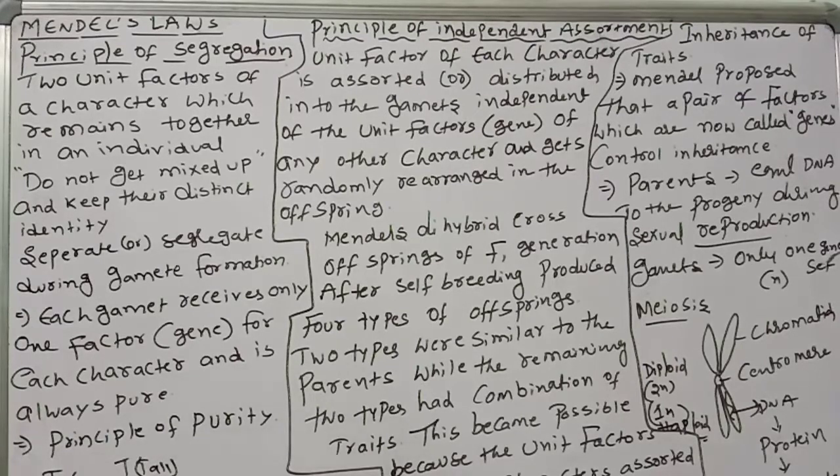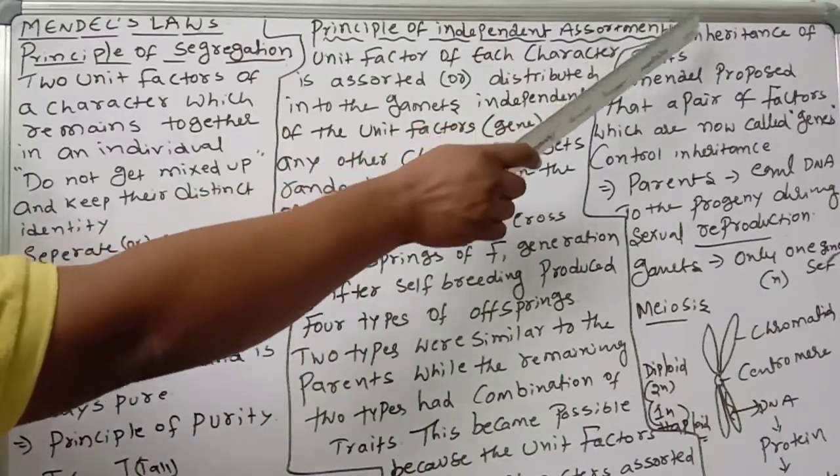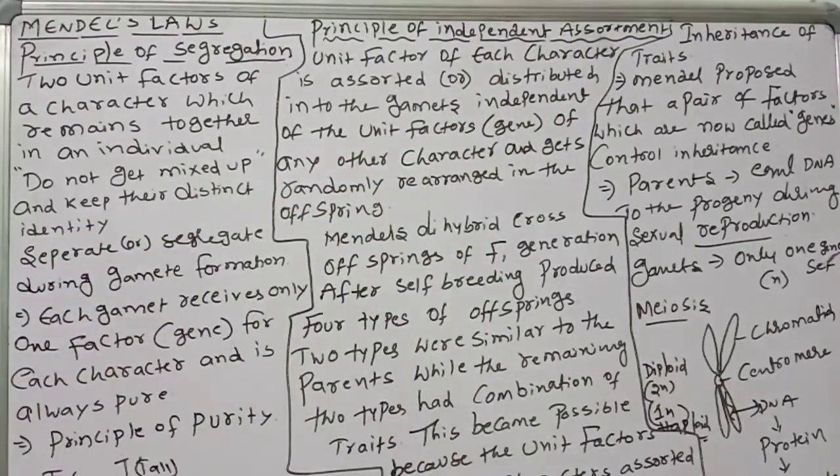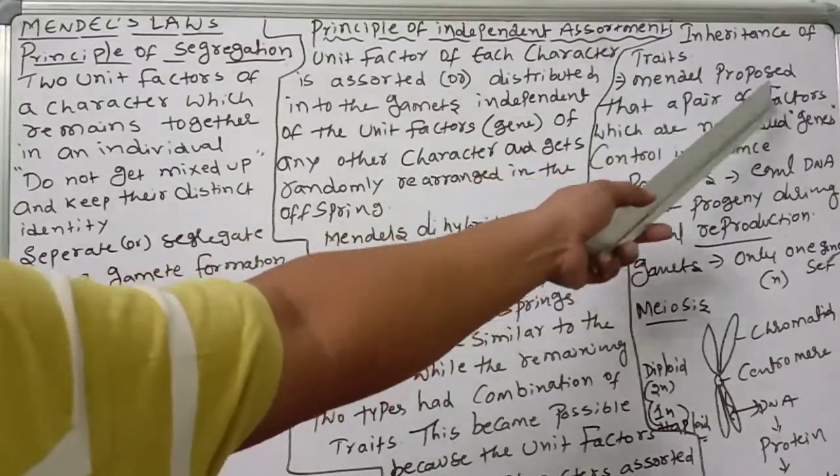After knowing that characters are inherited from the parents, the question arises: which entity controls inheritance? This is important. Characters are spreading from parents to offspring. Which one? Mendel proposed that a pair of factors, which are now called genes, control the inheritance.